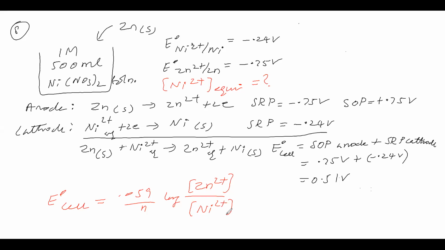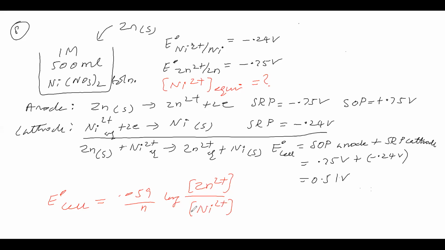Now see, they are asking concentration of Ni2+ at equilibrium. At equilibrium means you have to take this formula. E0 cell is equal to 0.059 by n log. In the numerator, right side Zn2+ is there, that you take. Nickel is solid, its active mass is 1. Left side you take in the denominator, left side Ni2+ is there, that you take in the denominator.